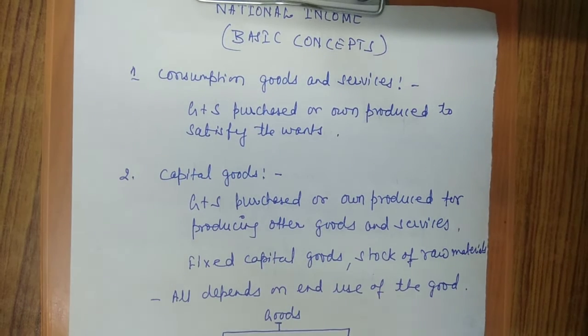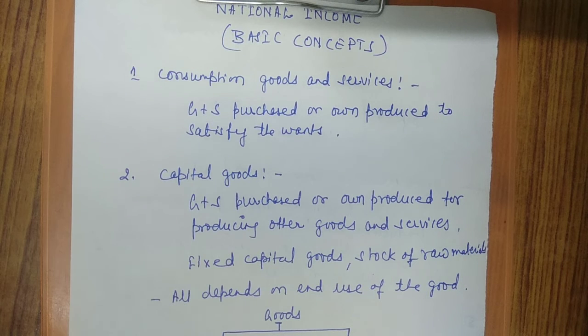The first topic is consumption goods and services. Goods and services purchased or own produced to satisfy wants are termed as consumer goods or consumption goods. Example: bread, furniture purchased by a household, or rice produced by a farmer will be termed as consumption goods.